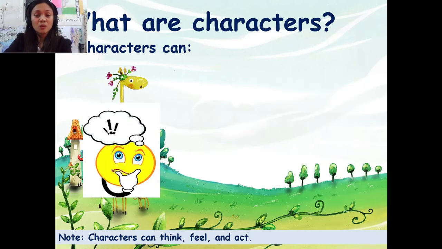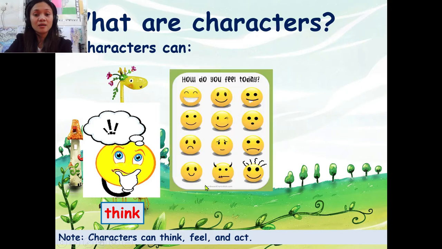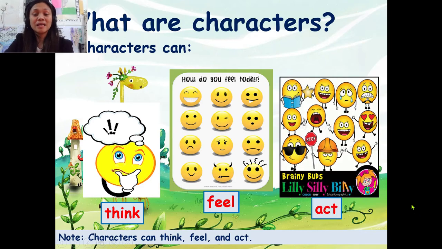And what can characters do? They can think, they can feel happy, sad, angry, or upset. They can have feelings just like you. And they can act.